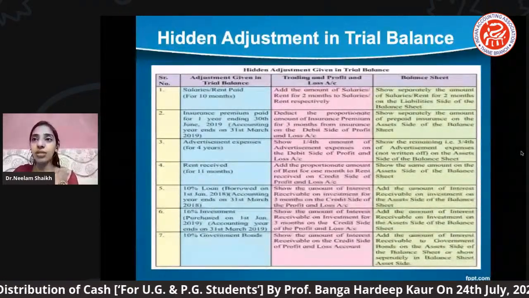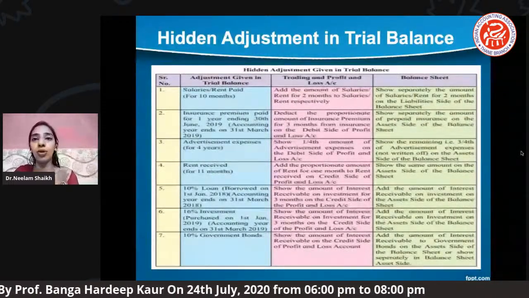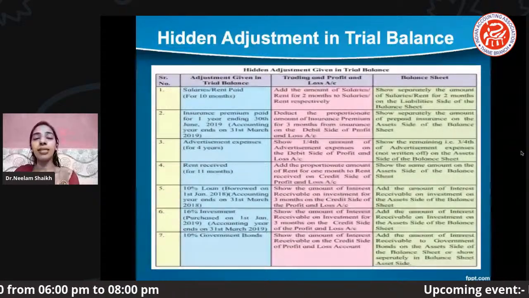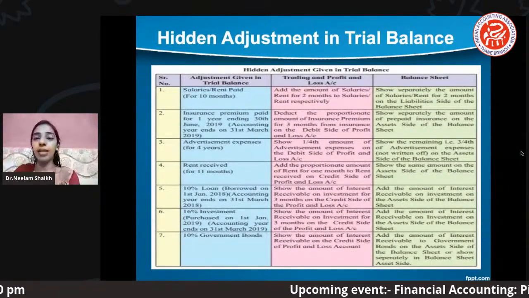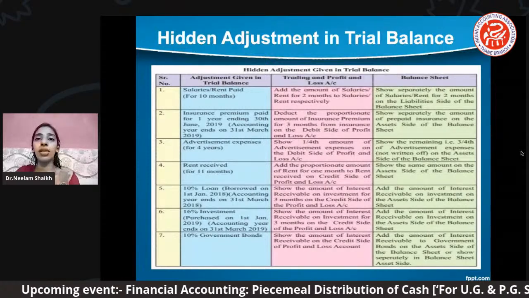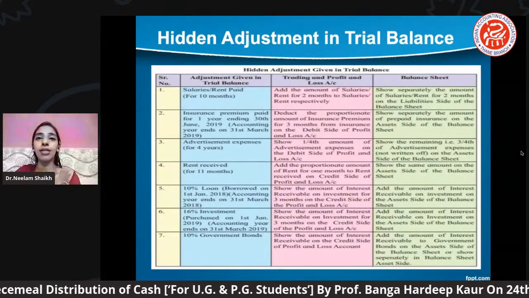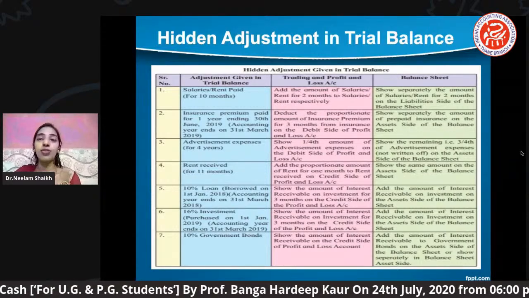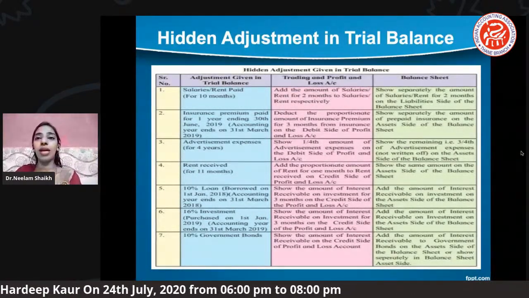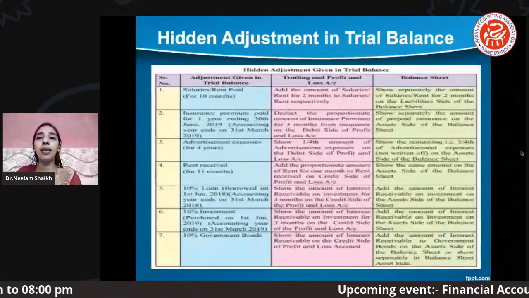Now it is up to us how to identify and how to mark those adjustments. Okay, so very first, as it is mentioned for only 10 months, that indicates what? I have to give the effects for the outstanding portion, and my outstanding portion is nothing but the 2 months. So that outstanding becomes my indirect expense, and we are supposed to post it under the profit and loss account and the liability.